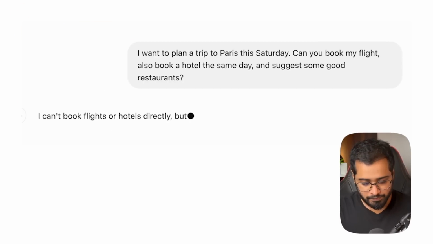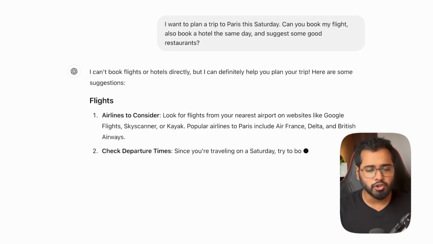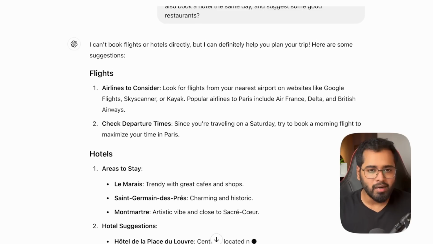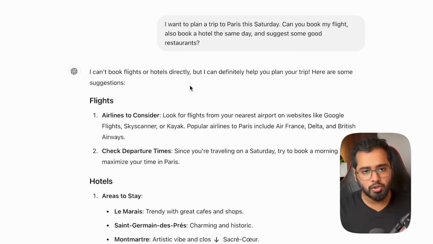So when I press enter, let's see what happens, right? You can see that it says, I cannot make bookings directly, but I can help you with planning, right? This is one of the biggest limitations of large language models. They are smart and can talk about travel, but they cannot actually interact with the real world, right? On its own, the LLMs are just the brains, right? They can be trained on certain data and they will reason with it, but they cannot do anything outside of it.